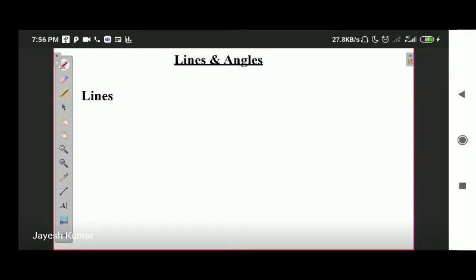Now, first of all, lines and angles. This is chapter number 6 of your book. We will cover all the NCERT questions here as well as some extra questions also. I suggest all of you to be more patient and more concentrated in this chapter because we are starting with geometry. This is the first chapter of geometry this year. This year geometry is going to be a bit more difficult than it was in earlier classes.